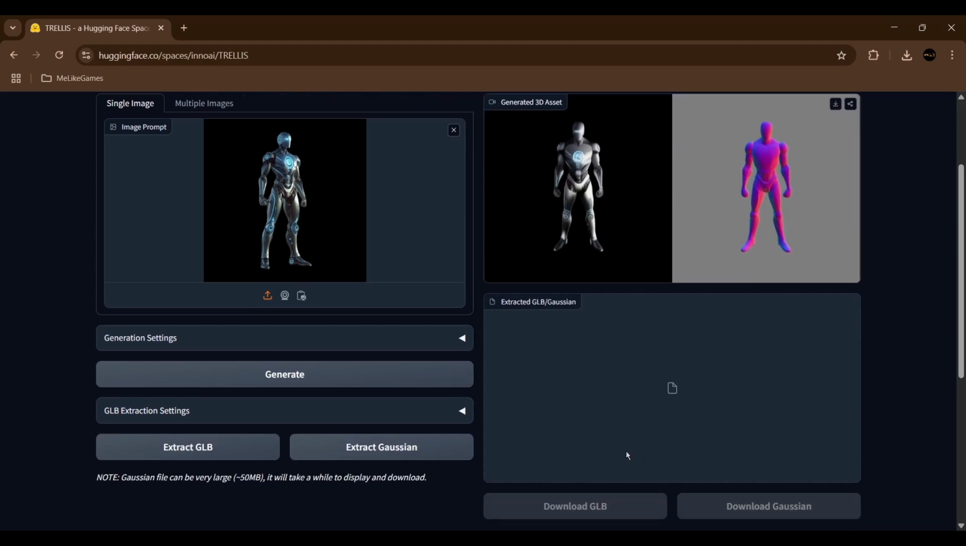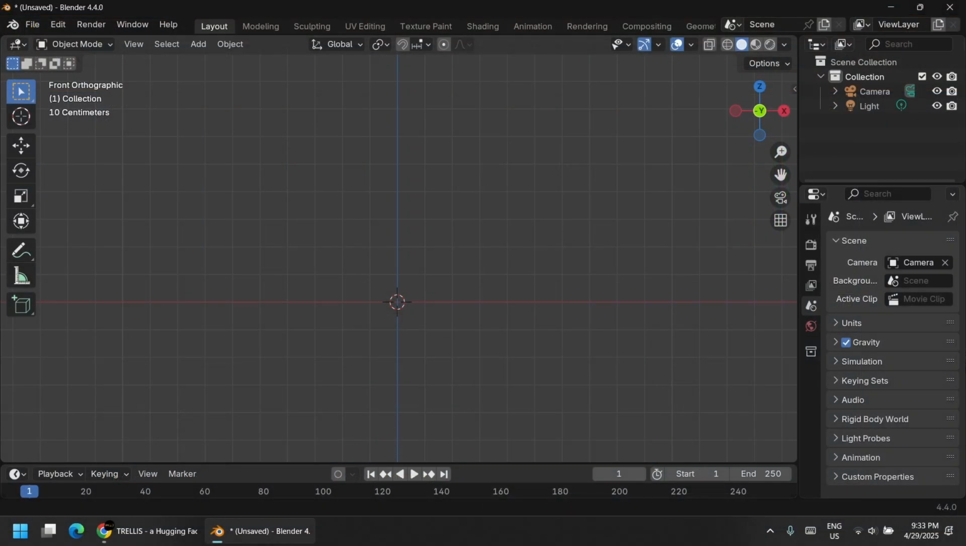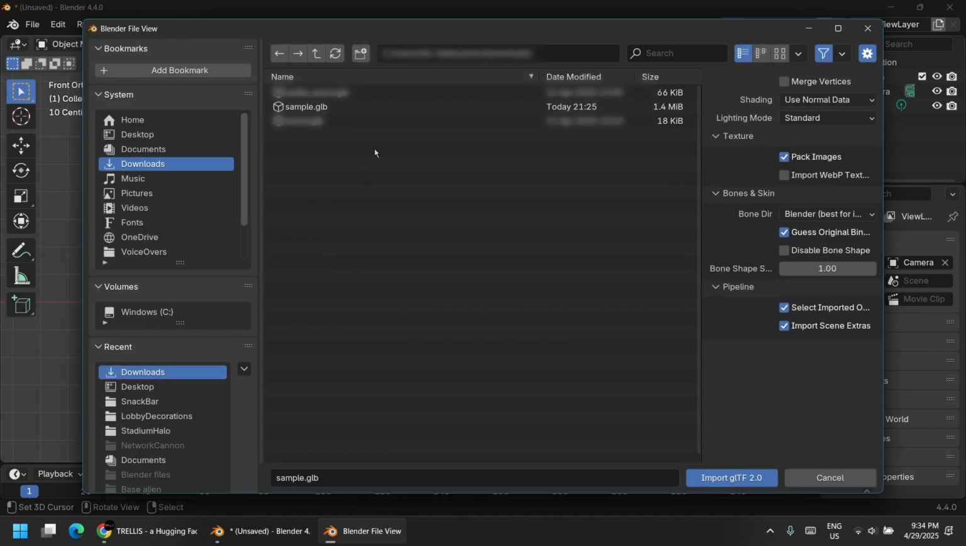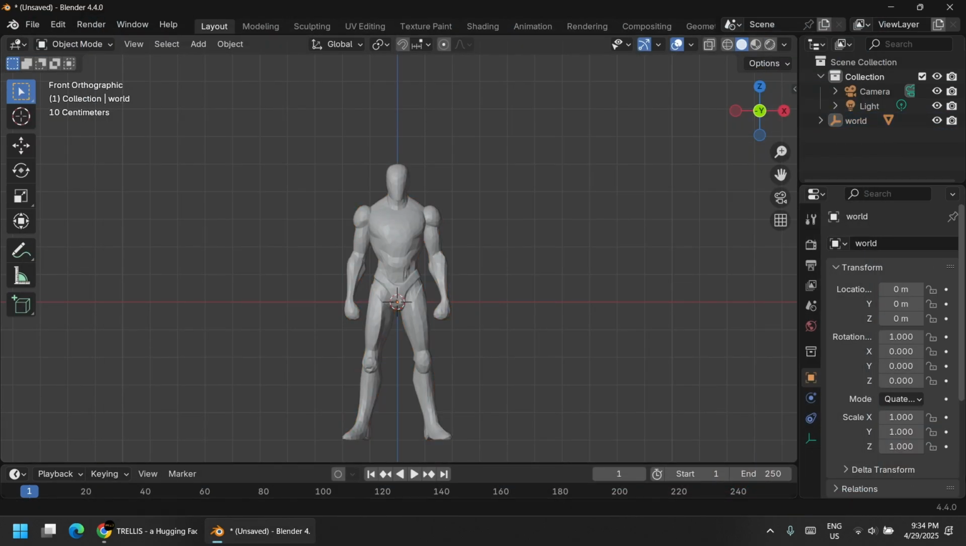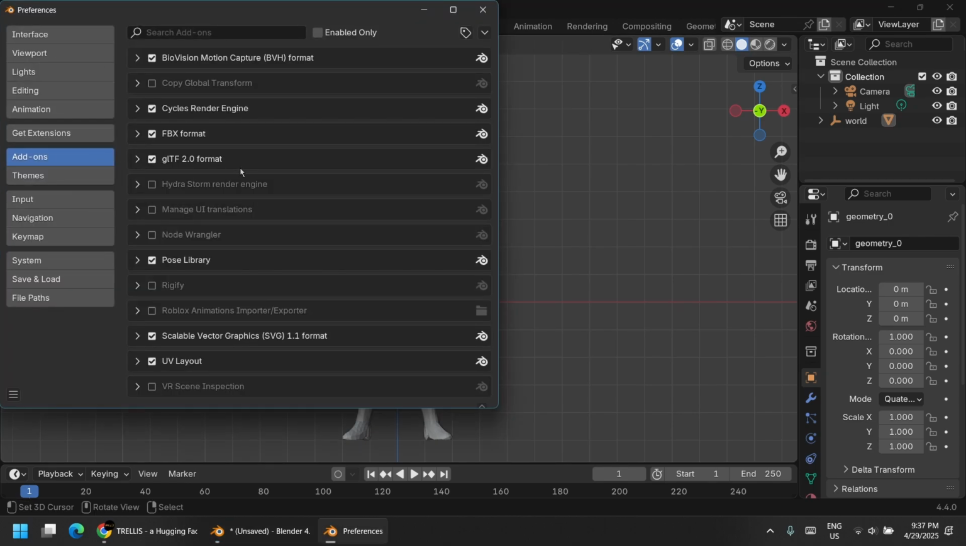Once it's done generating, click Extract GLB. Then, click Download GLB. Open Blender and import the model. Before we start rigging, go to Edit, then Preferences. In Add-ons, find and enable Rigify.